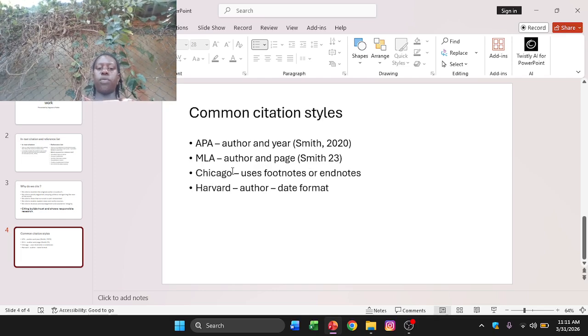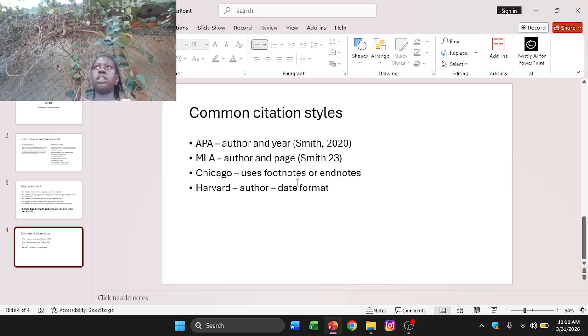Then we have the Chicago format, which uses footnotes or endnotes. Maybe it is down the page, so we get it at the end of writing everything. At the corner, or in the middle, down there on the page, there is something noted. So the person's name, or maybe that footnote, there is some special word which is down there. We get it and note it. That's the Chicago format.